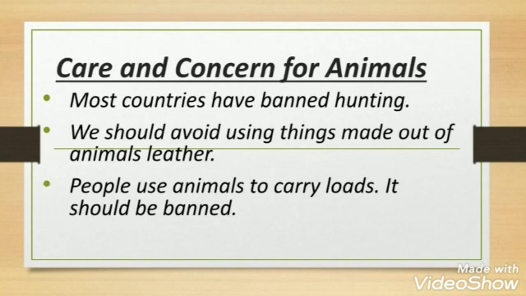Many innocent animals are killed for their skin. We should avoid using things made out of animal leather like belt, purse, shoes, jacket, etc. People use animals like horses, oxen, and donkeys to carry heavy loads. It should be banned. Since 1961, World Wildlife Fund has been set up to work with people to find solutions to save our endangered species.